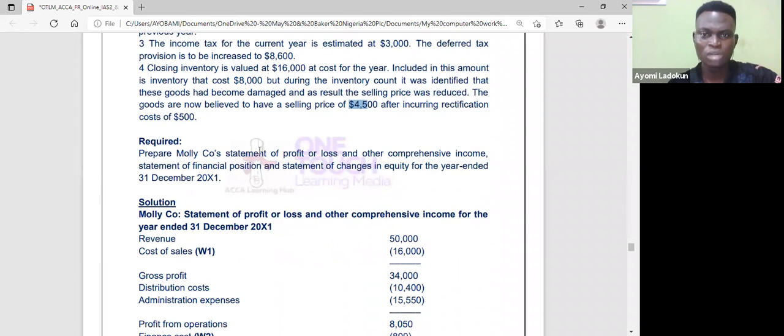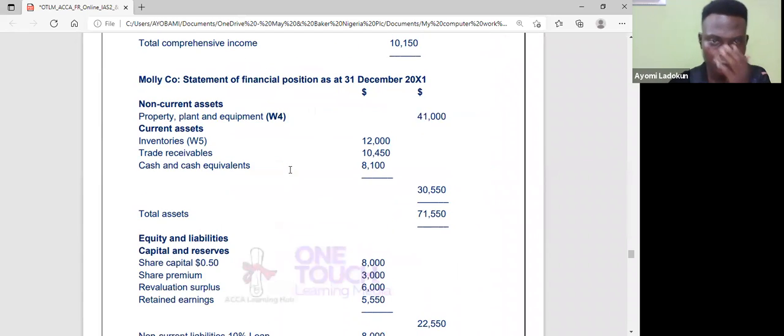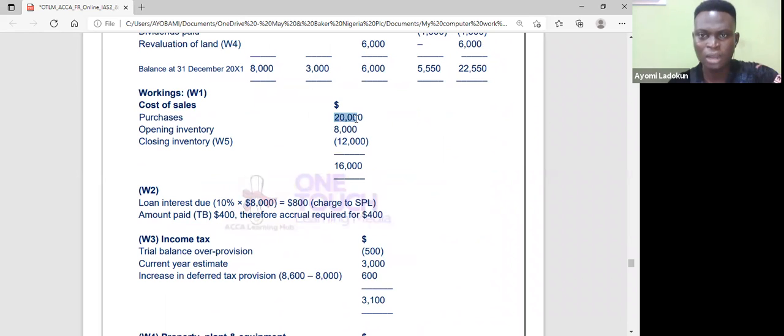Required: prepare only the statement of profit or loss and other comprehensive income, the financial position and changes in equity for the year ended 31st December 20X1. So what do we do here? We just go straight to our workings. Remember your purchases and cost of sales. I need to get my cost of sales, so I do opening inventory, which is in the account, add purchases, then you now less closing inventory.